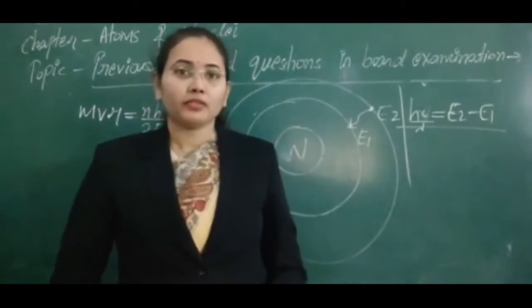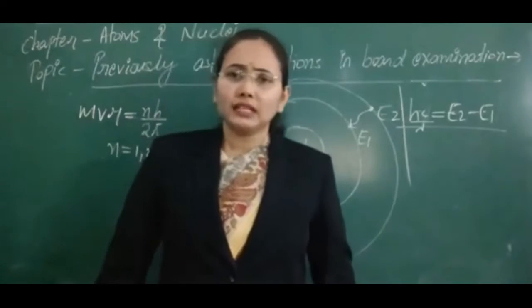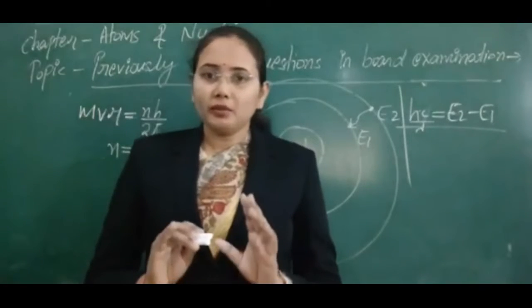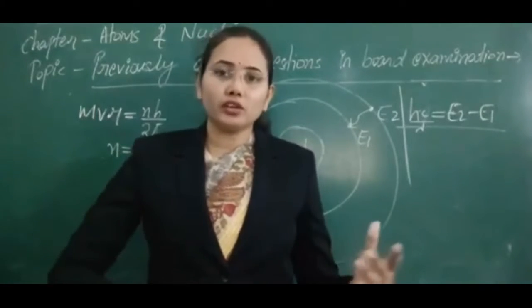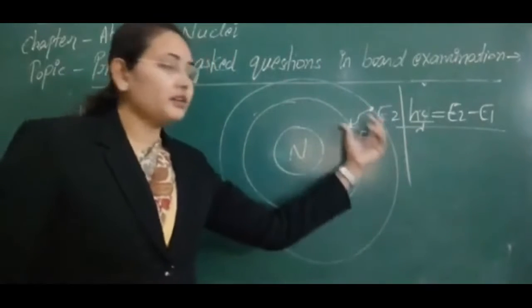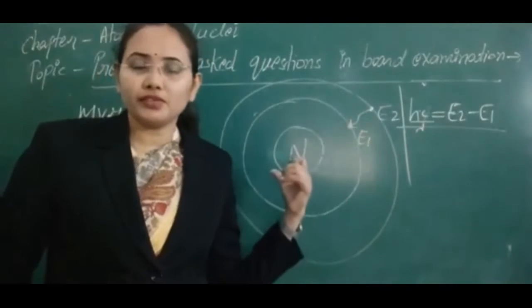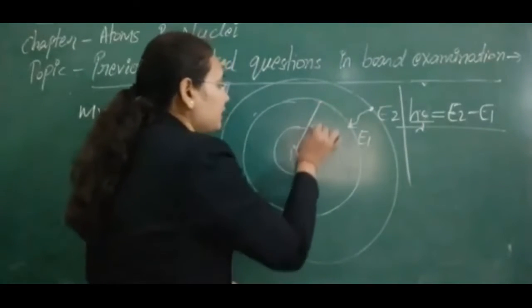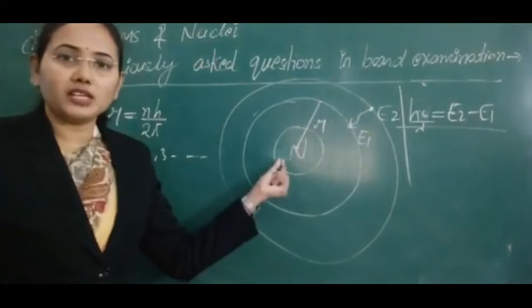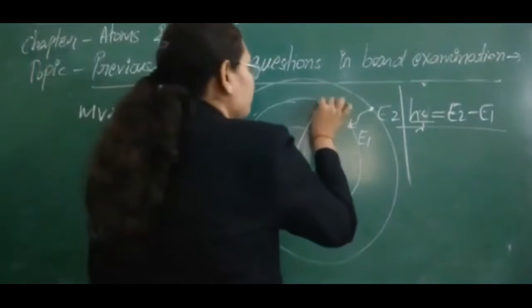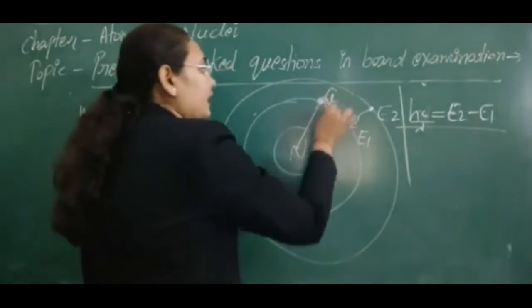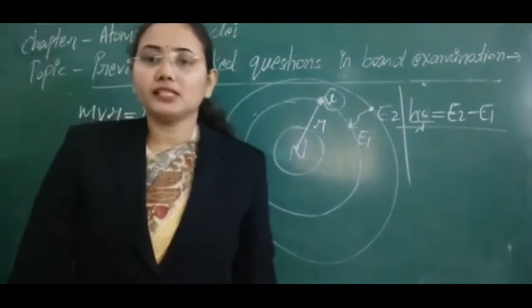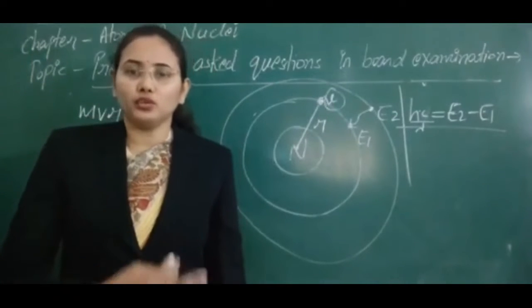Second question here: a number of numerical problems are asked on the radius of circular orbits. If we have a number of circular or stationary orbits, then obviously, since they are circular, they will have some radius from the center, the nucleus. Also, the electron is moving in this circular orbit, so we can calculate its velocity, its momentum, its kinetic energy, potential energy, and total energy.